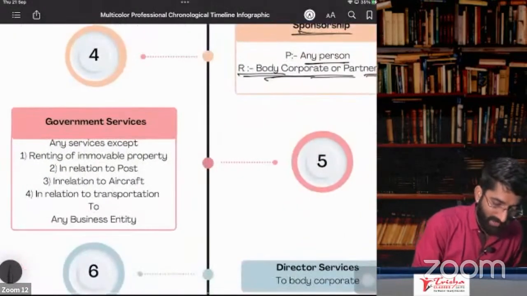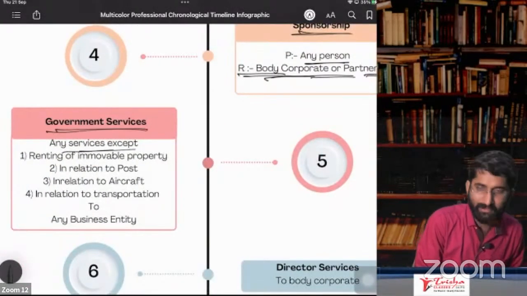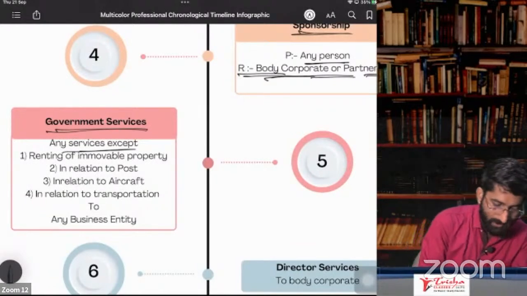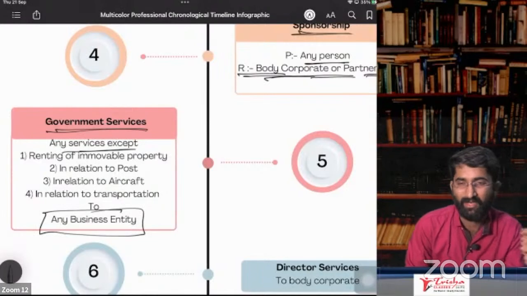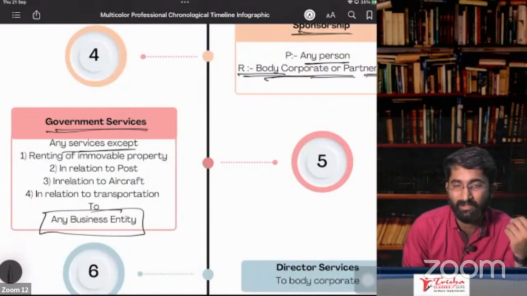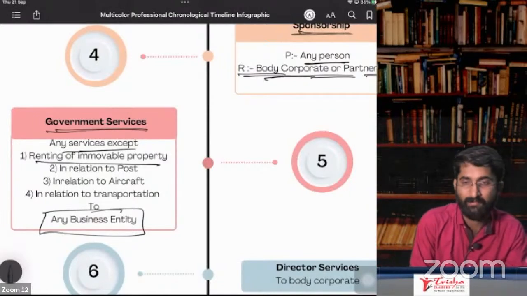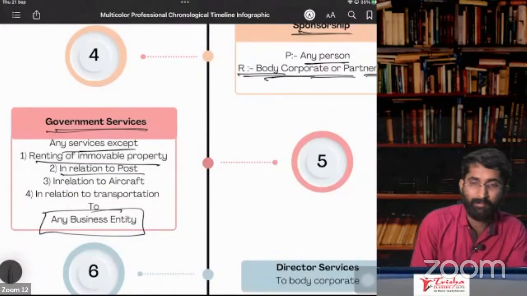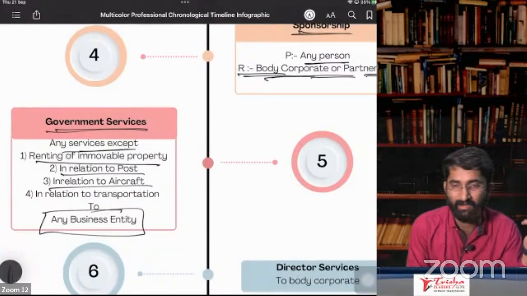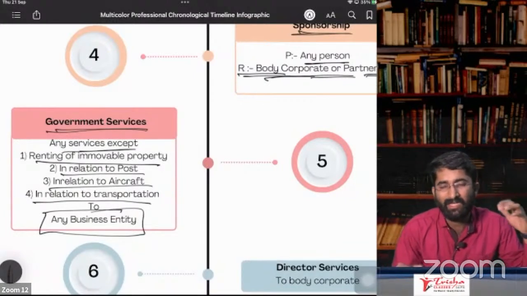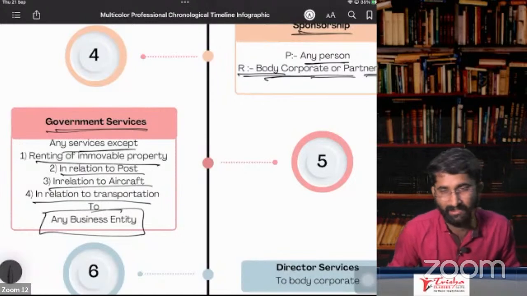Next one, point number 5, is about government services. Any services provided by the government. So the government is the service provider. Who is the recipient? Any business entity. Except, there are some services which are given by the government which are covered in other sections. Renting of immovable property is not under RCM; that we will discuss later. In relation to the post, it is exempt. In relation to the aircraft, that we will discuss later. In relation to transportation, except these services, any other services given are under RCM.